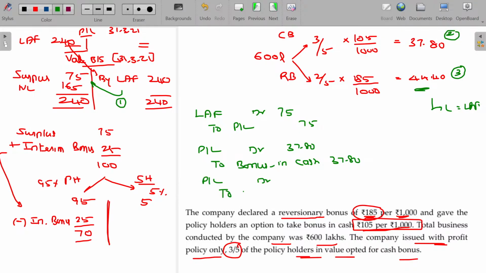to life assurance fund. To life assurance fund. The value being 44.40. Okay.